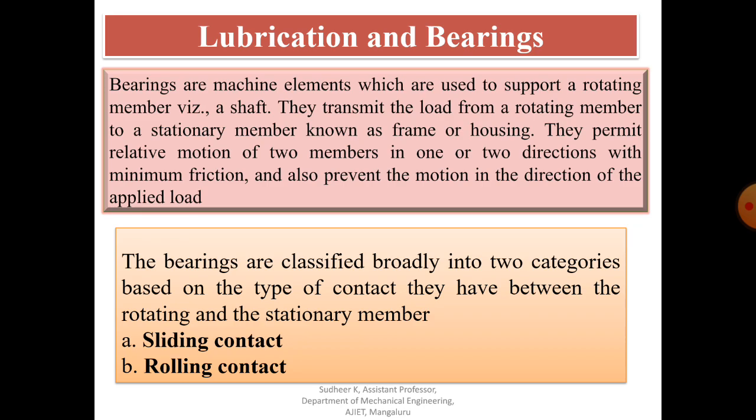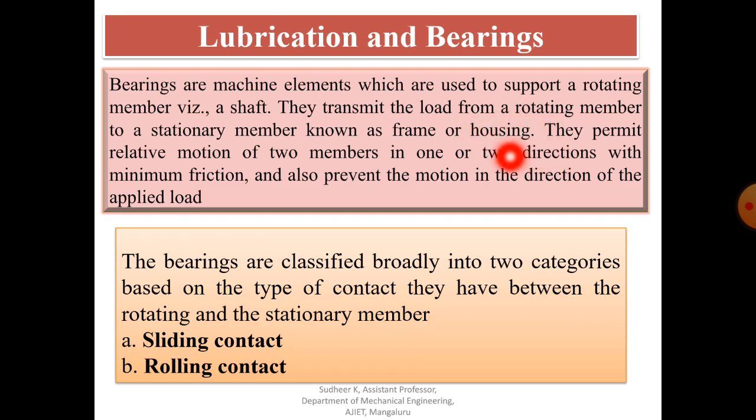So for that purpose there are different types of bearing, so it can be used for supporting a rotating member. So that's why bearing is nothing but machine element which supports another member and transmit load from a rotating member to stationary member known as frame or housing.